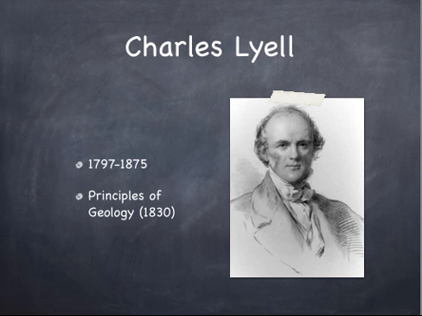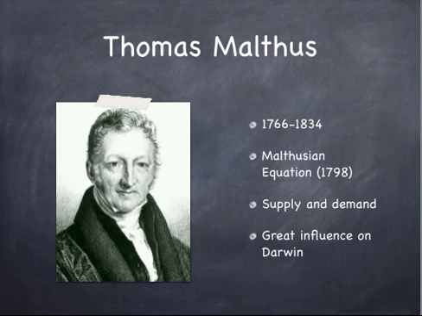The next person that probably had the most influence on Darwin was Thomas Malthus. Now, Thomas Malthus, through the Malthusian equation, basically puts forward an idea of supply and demand. He states that a population's size, numbers, are limited to the amount of resources available to that population, meaning that a population's numbers will never surpass the amount of resources that are going to be available to that population.